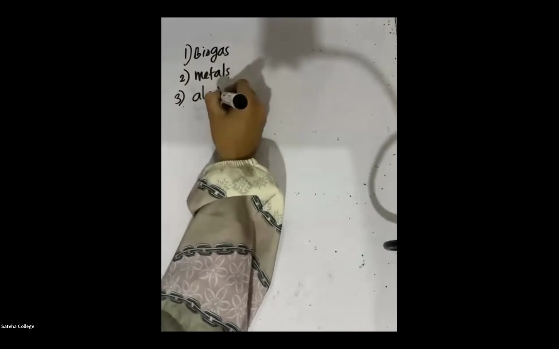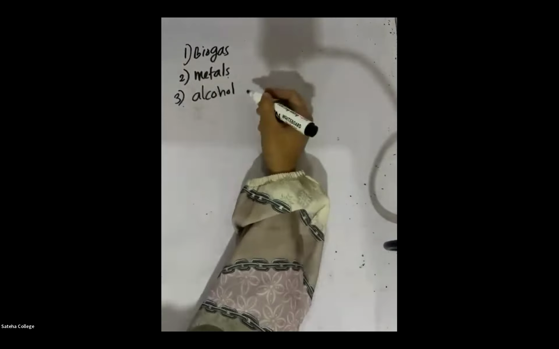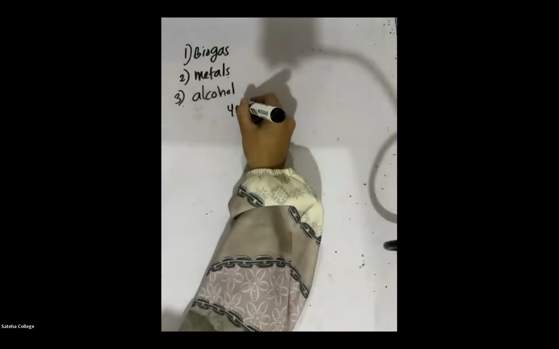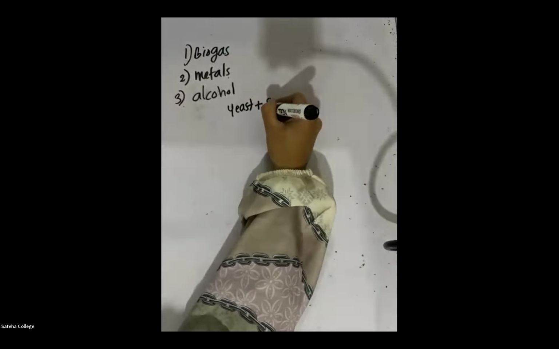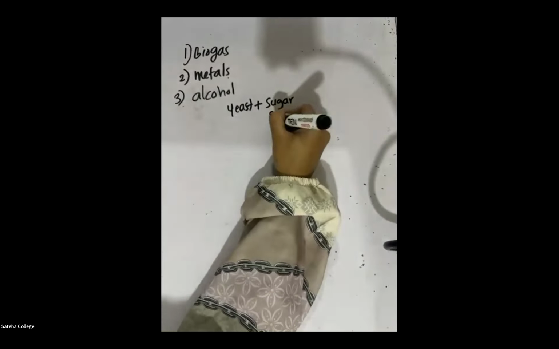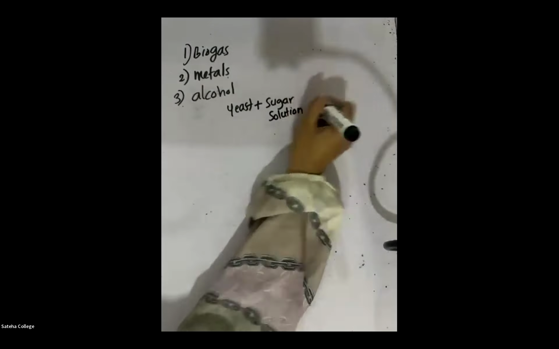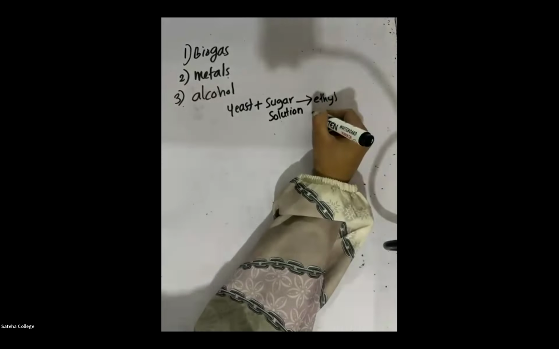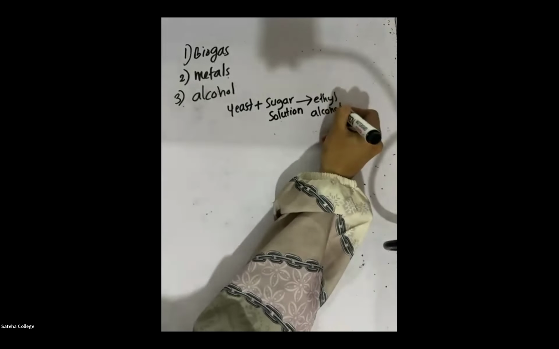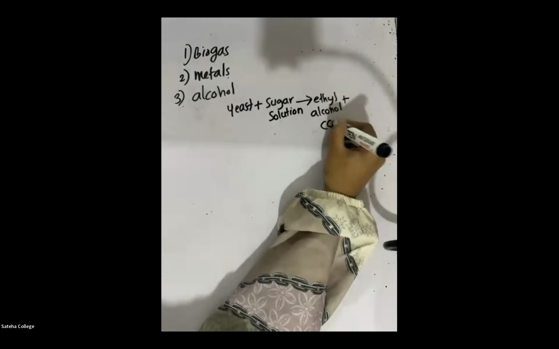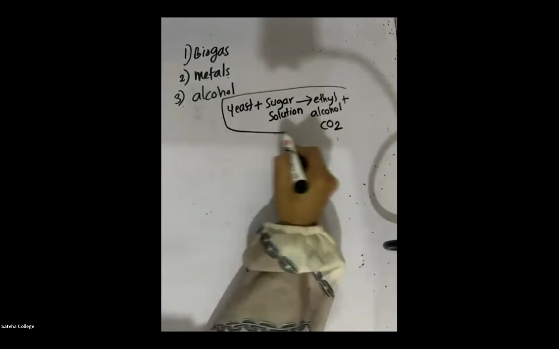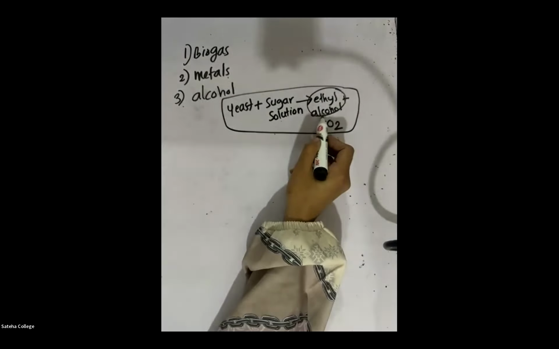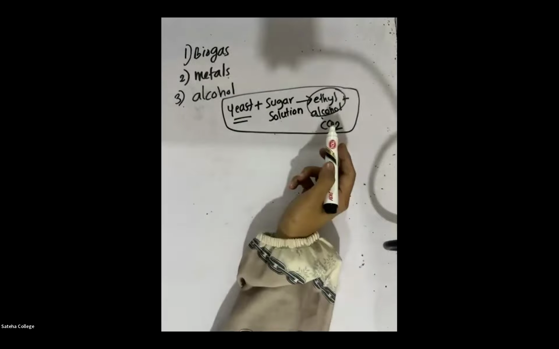Microorganisms are used in the alcohol industry. Remember, alcohol is produced by using microorganisms. The example you learned in grade 8 is when yeast mixes with sugar solution. If you want, you can write this down and keep it. Yeast, when it mixes with sugar solution, will produce ethyl alcohol and carbon dioxide gas. So during the production of alcohol also, microbes are used.